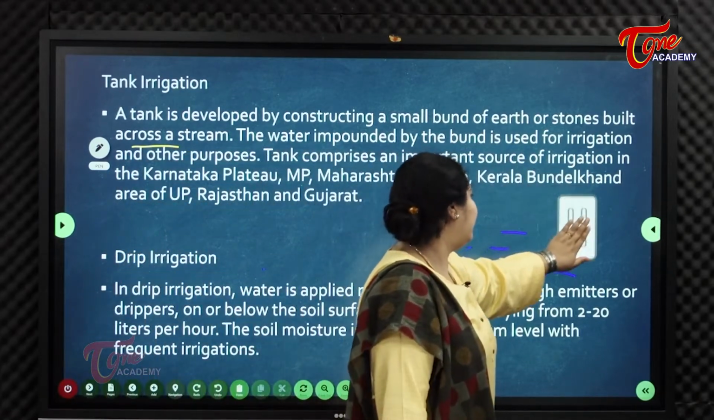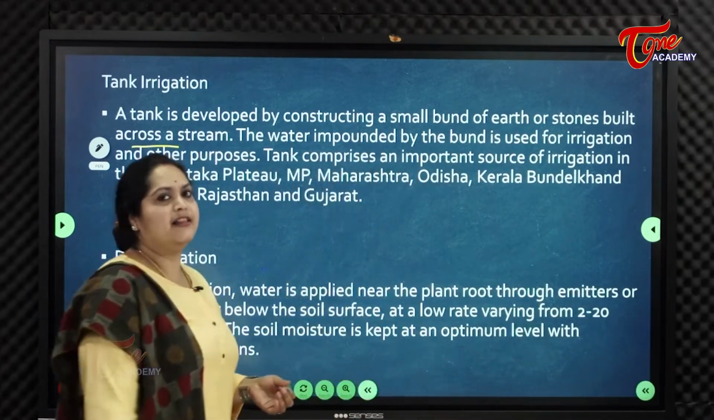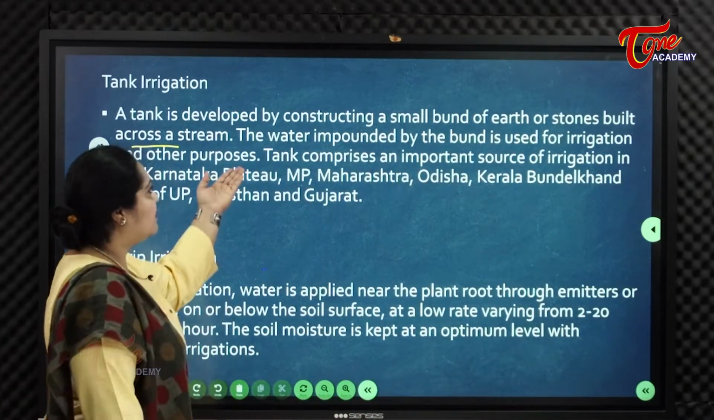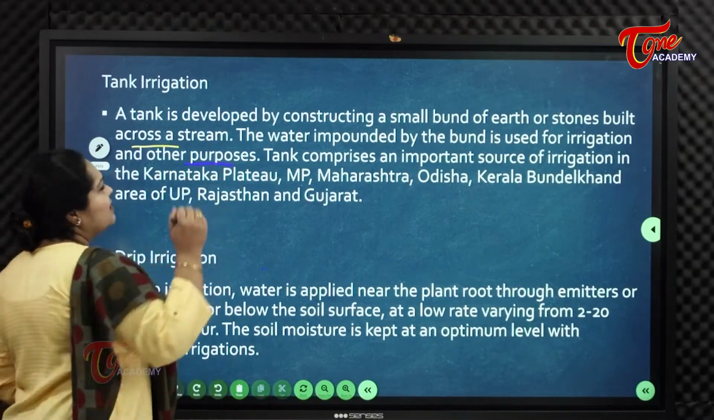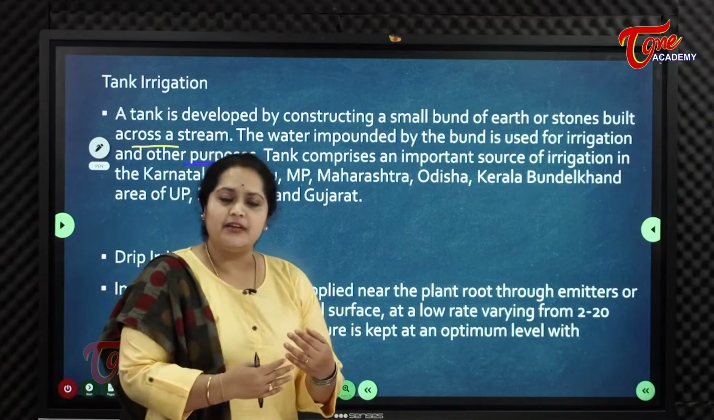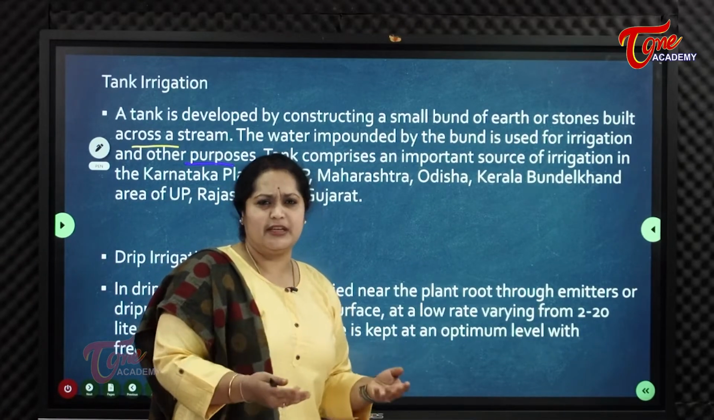This is also very famous in India, that too in the state of Andhra Pradesh. The water impounded by the bund is used for irrigation and other purposes. Not only for irrigation, they use it even for other purposes like drinking or any domestic uses.